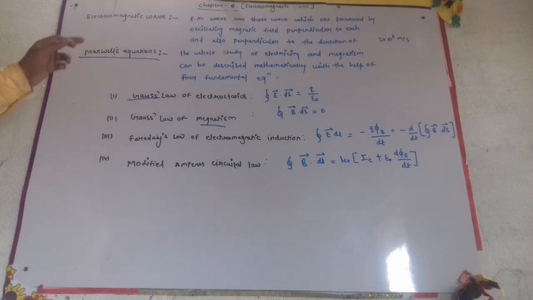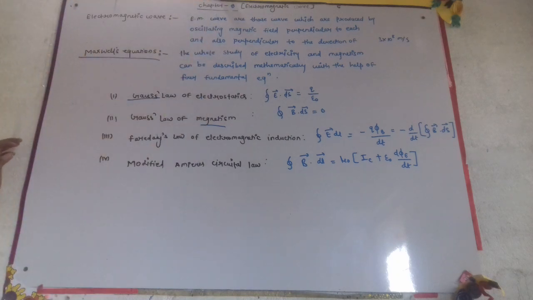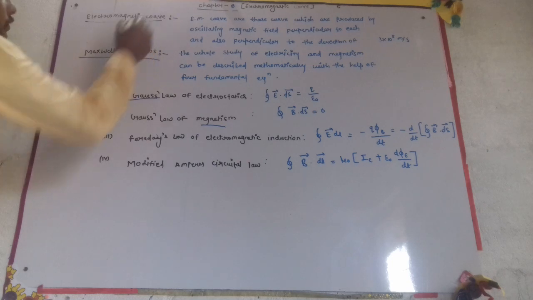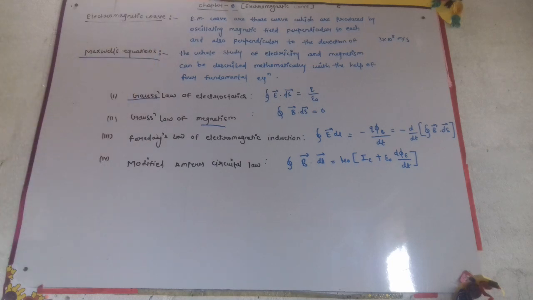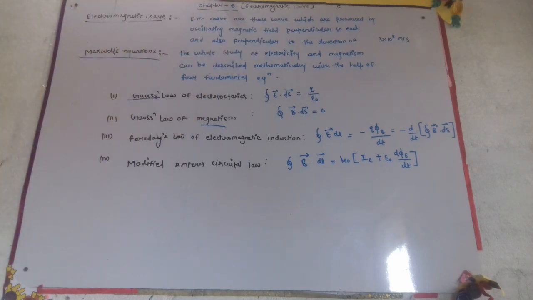Hello students, now we are going to start chapter number 8, which is electromagnetic waves, which is our fifth unit also. So in this unit we will learn about electromagnetic waves. What is an electromagnetic wave? Normally, electromagnetic waves are those which are produced by an oscillating electric and magnetic field,